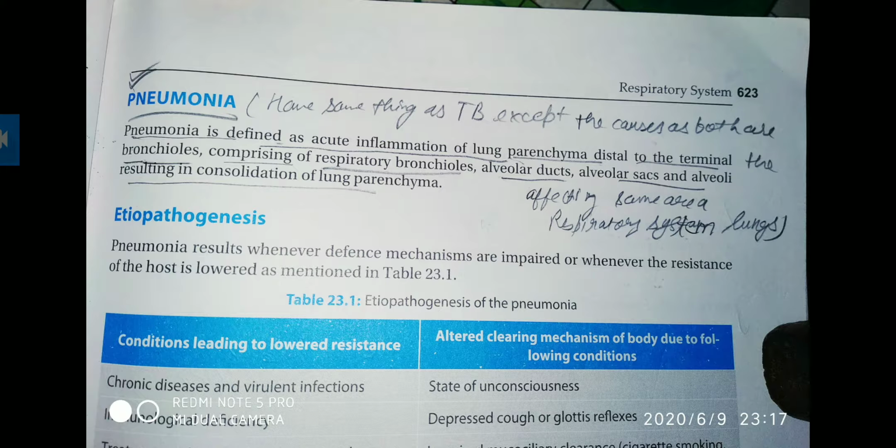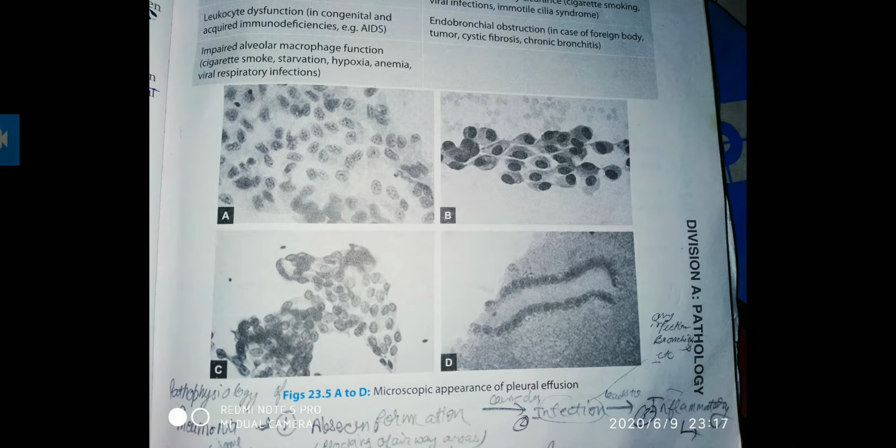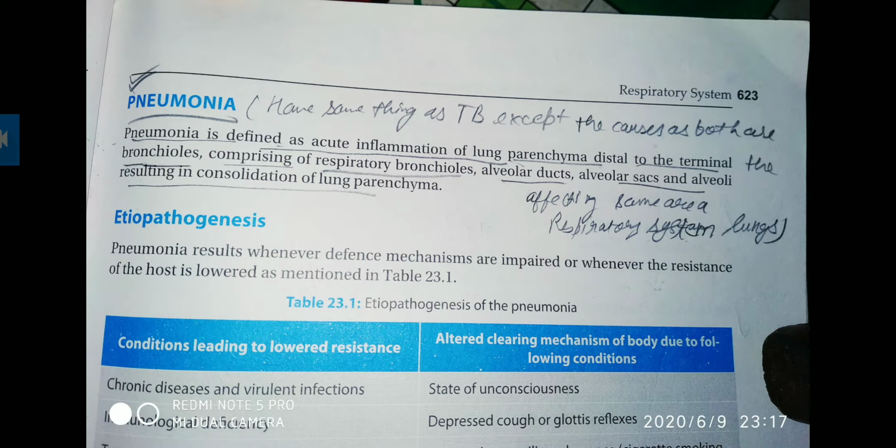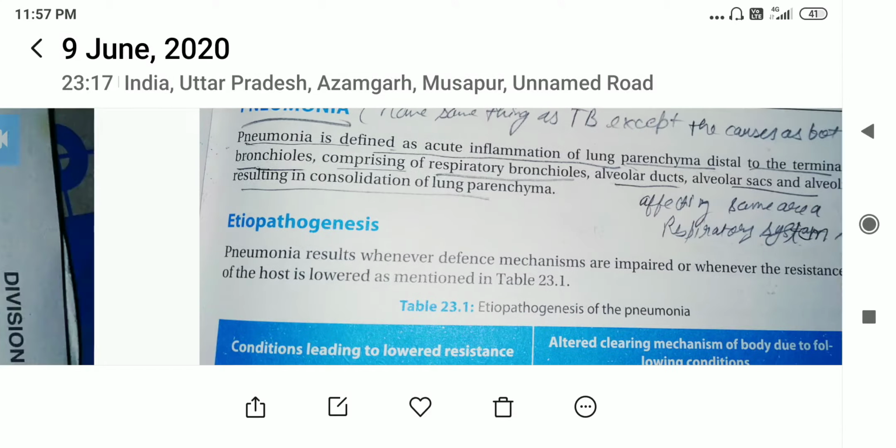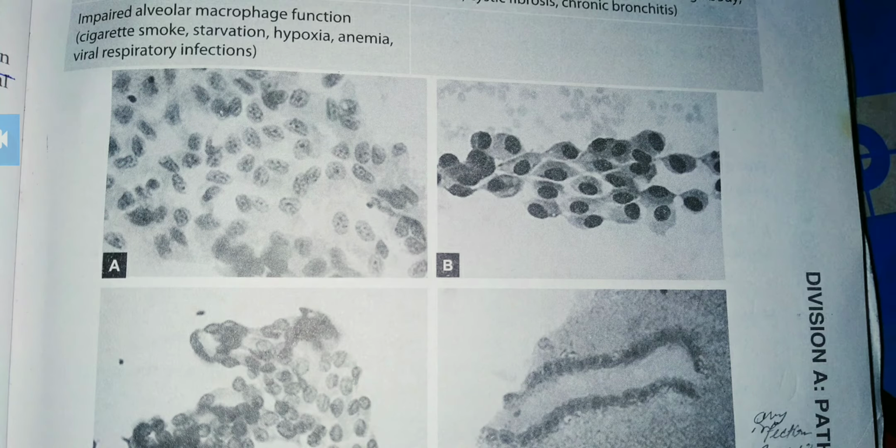Then the second one is immunological agents. Then the third one is impaired alveolar macrophage function, like cigarette smoke, starvation, hypoxia, anemia, viral respiratory infection.